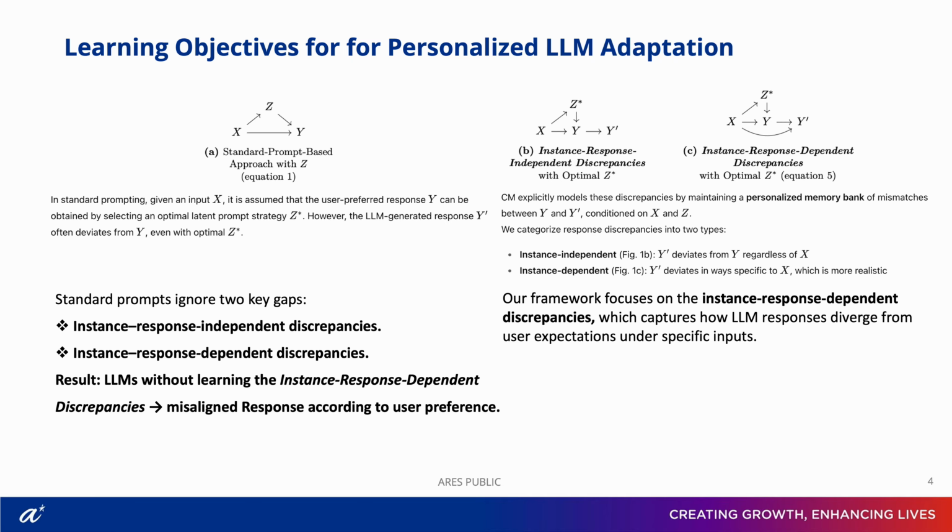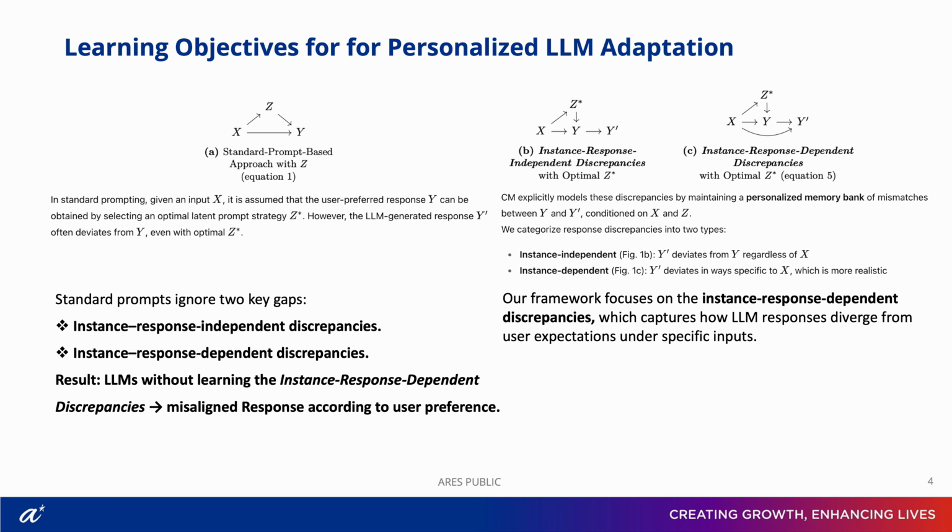But more importantly, in panel C, we see instance response dependent discrepancy. In this case, the mismatch between Y prime and Y depends on the specific input X. This is a more realistic case. For example, if a query includes "kopi O" or "can or not," the model systematically misinterprets, so the error isn't random, it's tied to the input itself. And this is exactly the gap existing prompting methods overlooked.